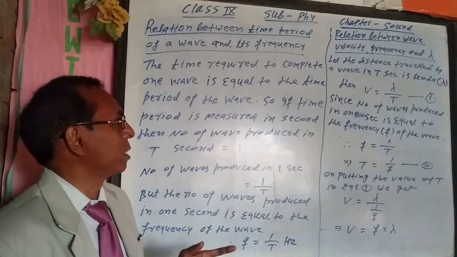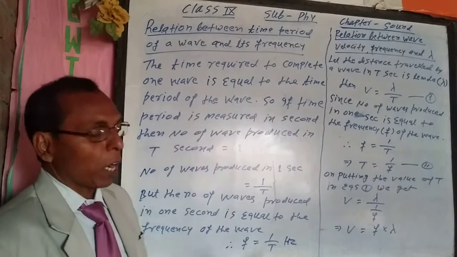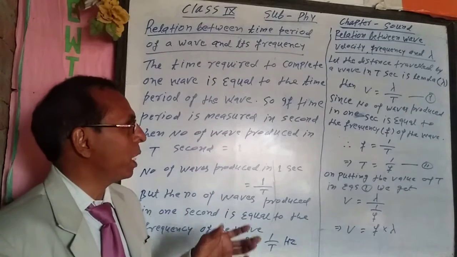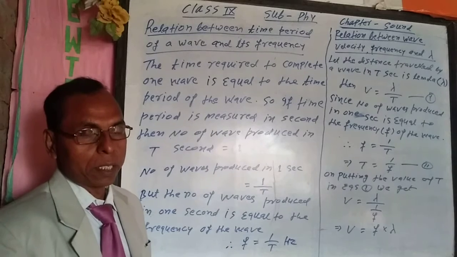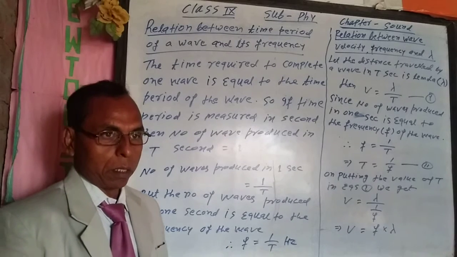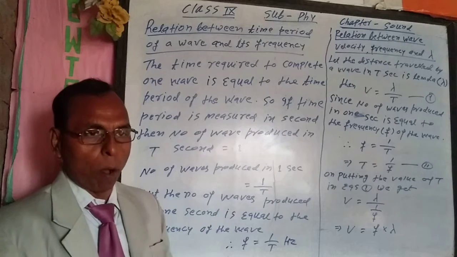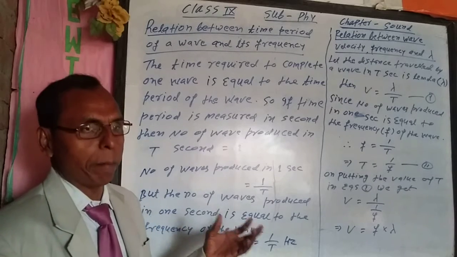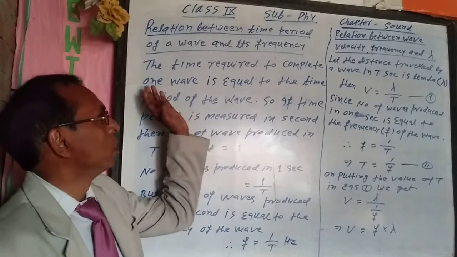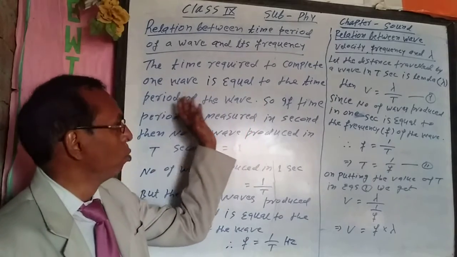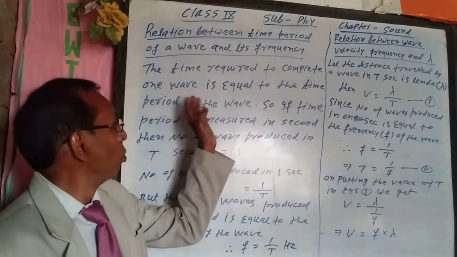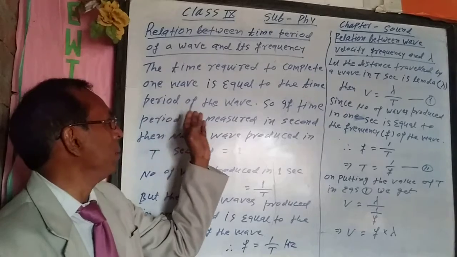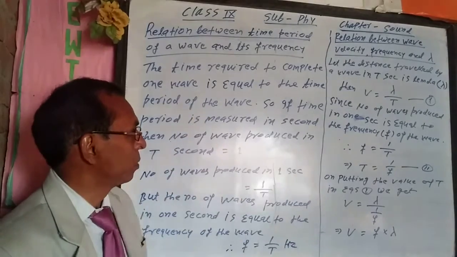It means that the time taken to complete one wave is known as time period. So, the time required to complete one wave is equal to the time period of the wave.